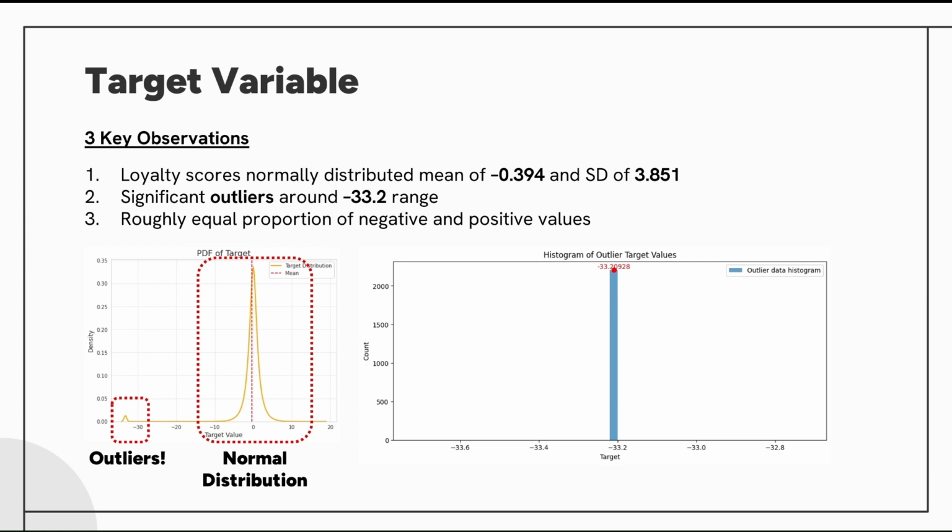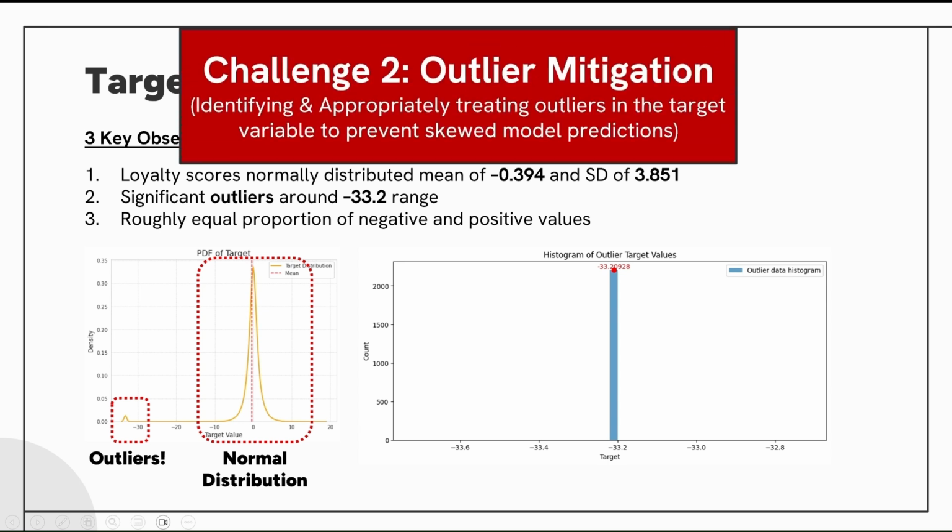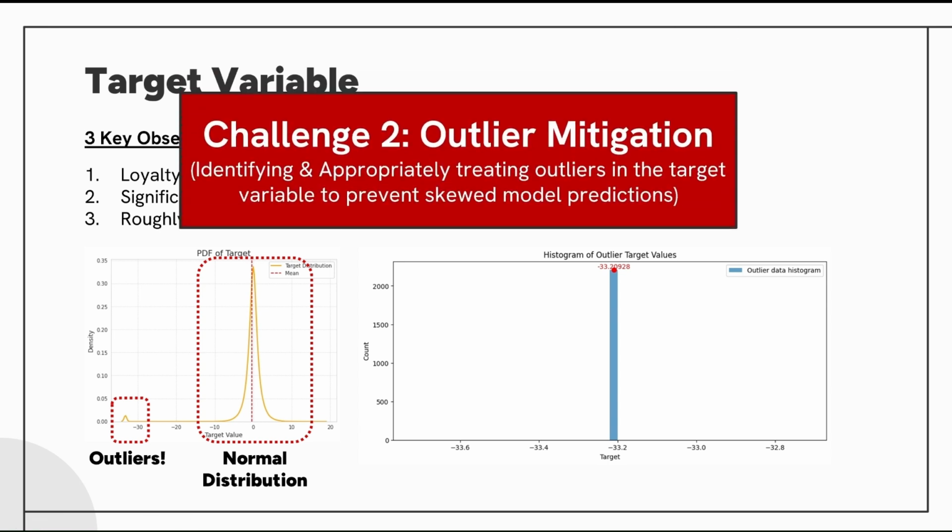We found that loyalty scores generally followed a normal distribution, but with significant outliers, especially around the minus 33 range. This brings us to our second challenge, where these outliers could skew predictions. So, identifying and addressing them was the key focus of our modeling process.